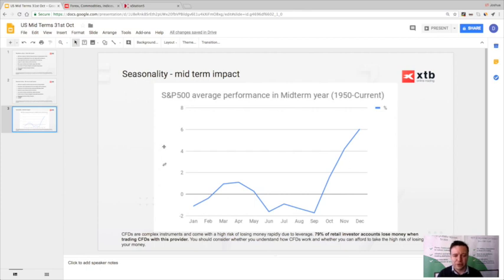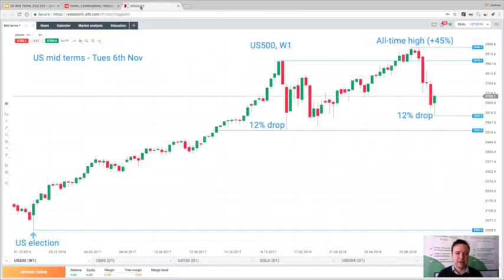Now, why this is important also is there's not really a clear correlation between the incumbent party retaining control or gaining more control, or the opposition taking control of them. Either way, it does seem like we've seen a strong move higher on average in the final quarter. So we could actually see a positive move once the uncertainty around the midterms is out of the way, even if we do get a victory for the Democrats.